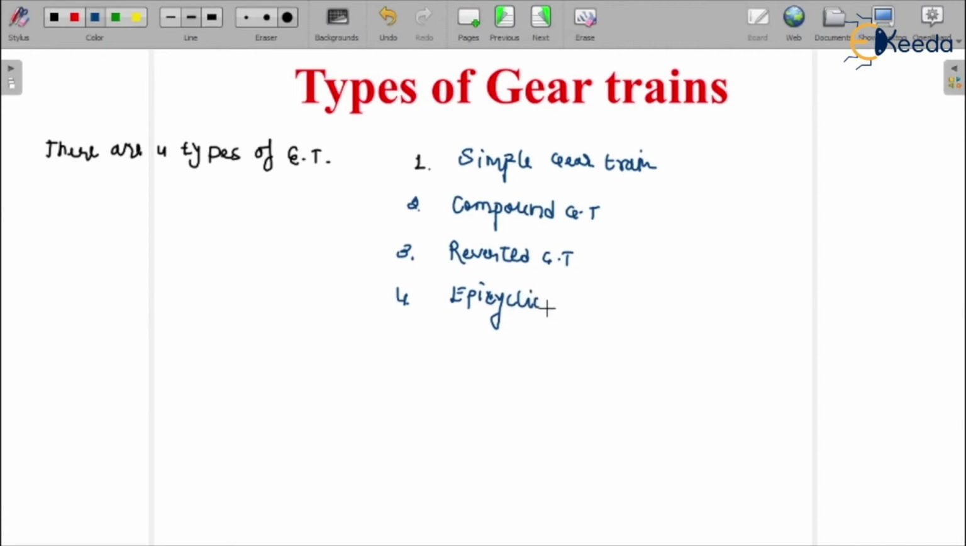If you are preparing for the GATE examinations, every year one question you can definitely see in the examinations. Epicyclic gear trains. So basically these four types of gear trains are there.